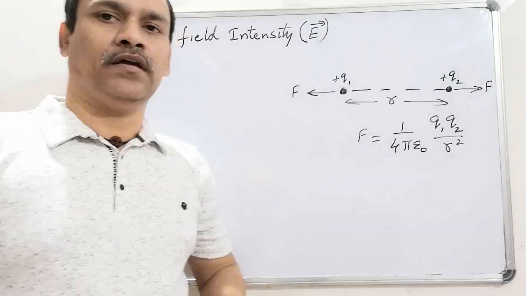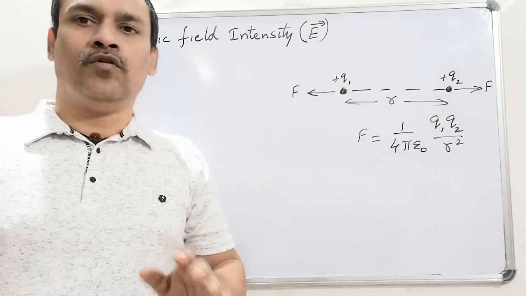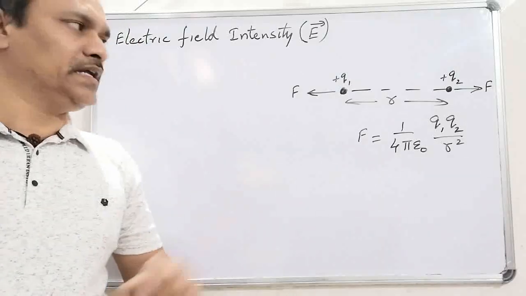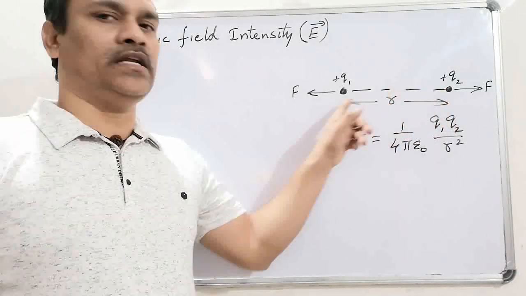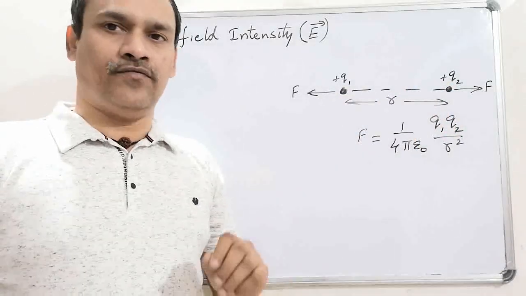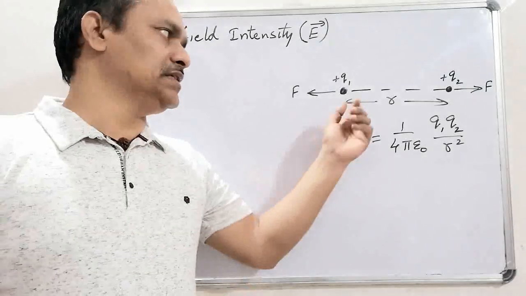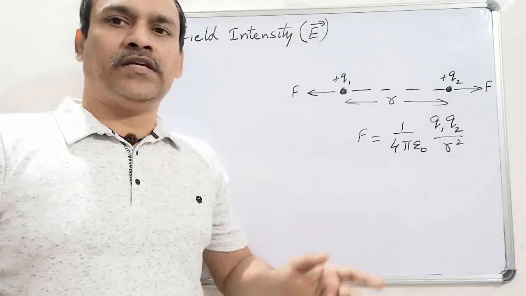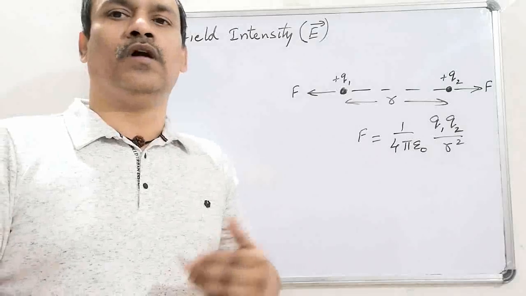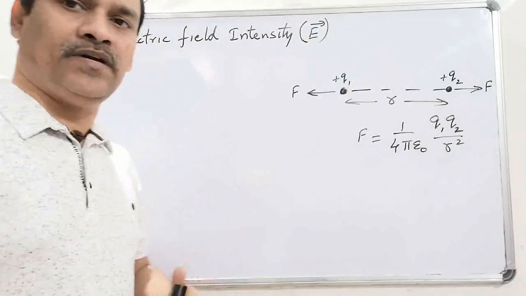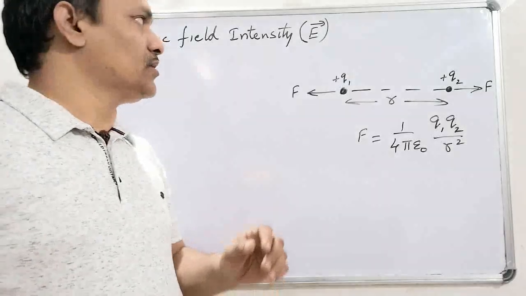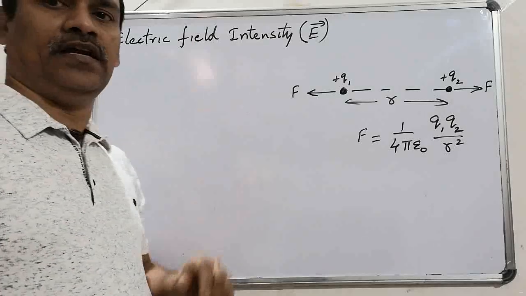We know this well. But in real practice, if we want to move a body, we need to either pull or push it. But here, these two charges are not in contact with each other. Still, they exhibit either an attraction or repulsion force, due to which the charges may move. How is it possible? Without any contact, how can a body exert a force on another body? That can be understood by the concept of electric field and electric field intensity.